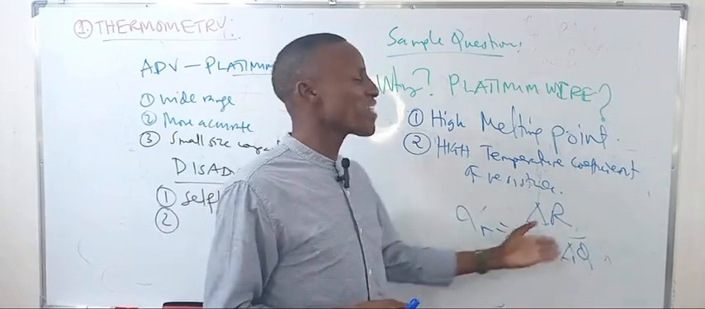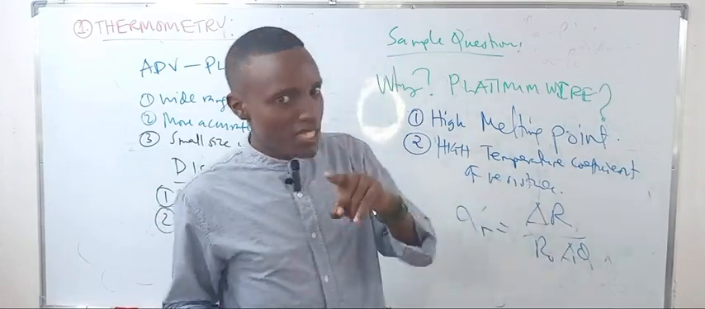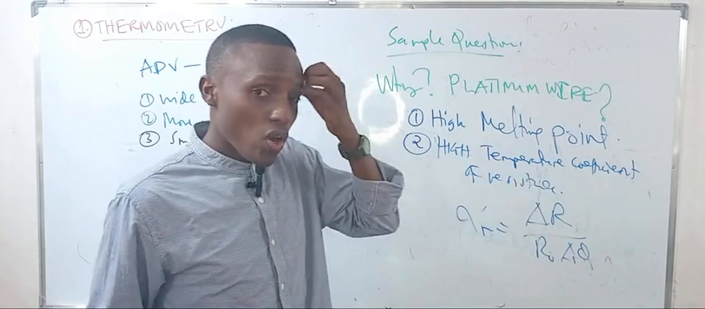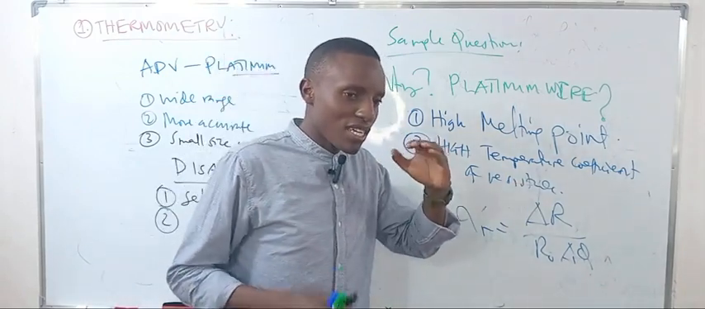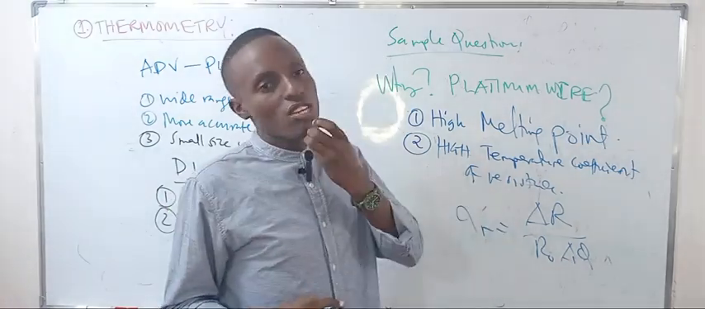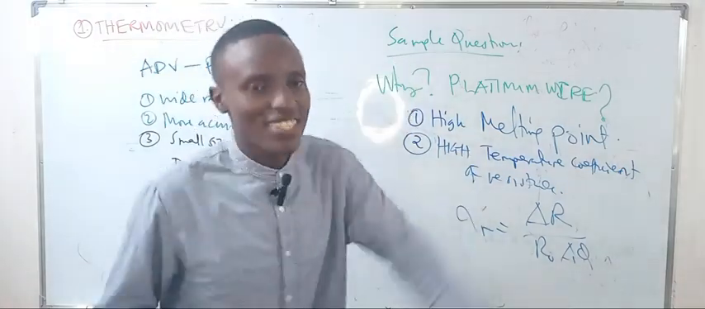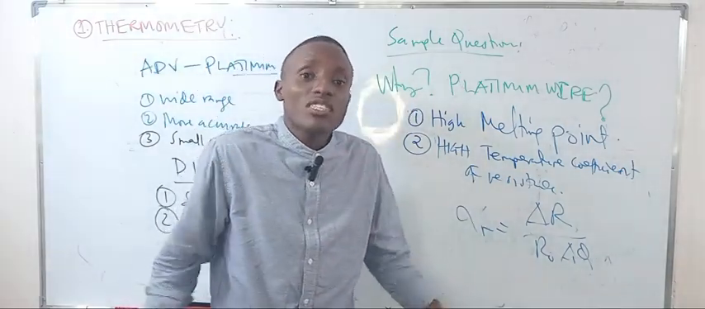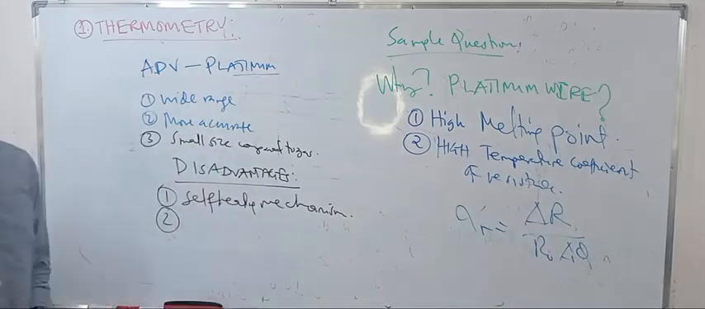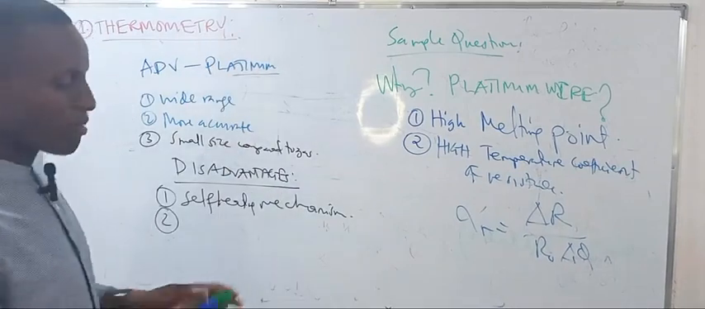If you have a very large fractional increase when you change the temperature only a little, this means the temperature coefficient is very large. So when you raise a small temperature, you observe a large resistance change. This means it's more sensitive. It has a high temperature coefficient of resistance, which makes it more sensitive, giving high resistance even at very low temperature. That's why we use the platinum wire. That's about the advantages and disadvantages of the platinum wire.